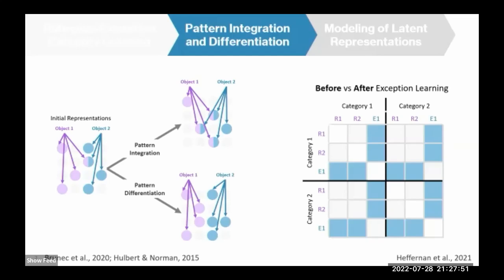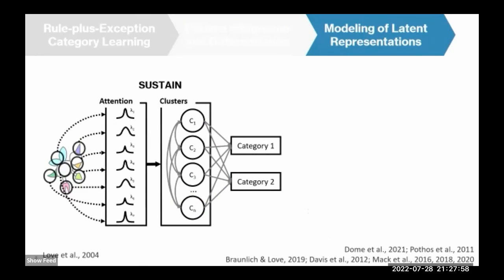But how can we infer people's latent representations during the learning process? One way is to use a computational model that simulates the human categorization process at the representational level. And the model we chose to use here is called SUSTAIN. So during learning, SUSTAIN can recruit clusters tuned to selective features of the stimuli, such that each cluster represents some stimuli from a specific category.